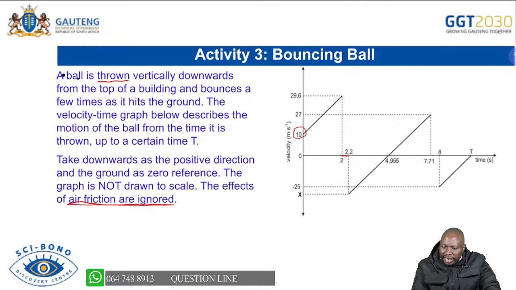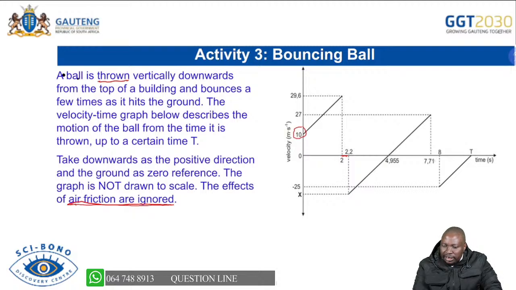Then it changed the direction. Remember, from 2 to 2.2, it was at the maximum height. So you are able to see that, okay, it bounced. Then velocity was 0. Velocity is 0 there. It's spending some time there. Then it changes the direction. It moves again, and then you can see that it's starting to decrease, and then it becomes 0 again.